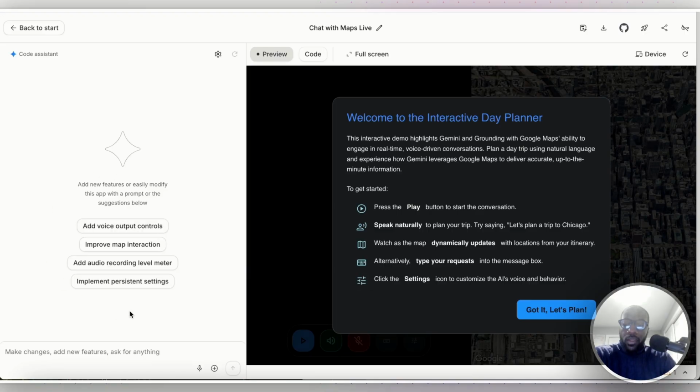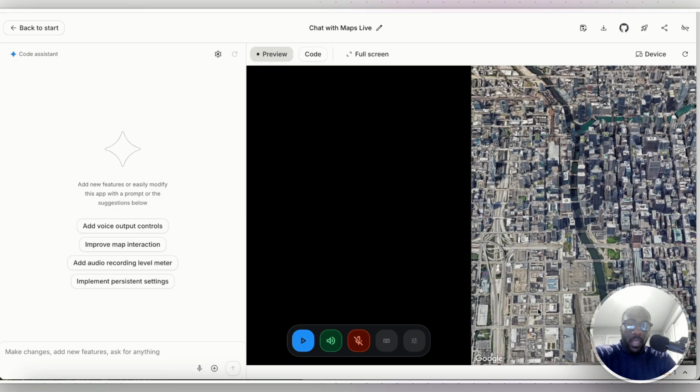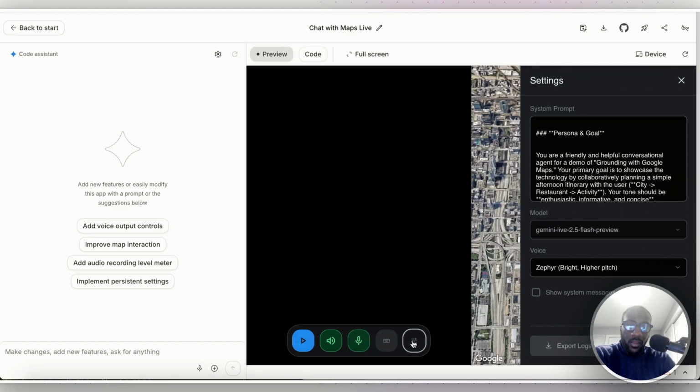All right, and then you can add new features here and modify the actual application. They give you some prompts here that are already pre-done: add voice output controls, improve map interaction, add audio recording level meter, implement persistent settings. All right, so got it. Let's test this out, and we can do the voice feature. Let me mute this, and I think they have the settings here.